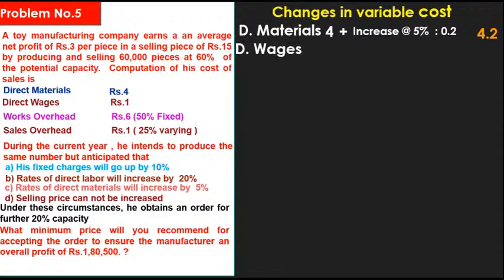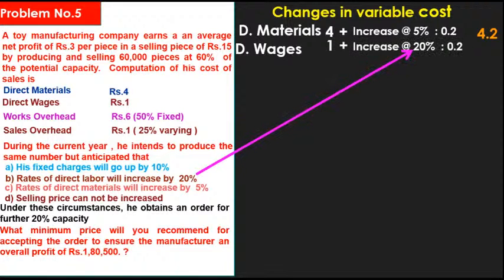Next one, direct wages. What is the direct wages now? Rupee 1 given in the problem, plus already stated in the problem, the direct labor will increase by 20%. 1 rupee into 20 divided by 100.